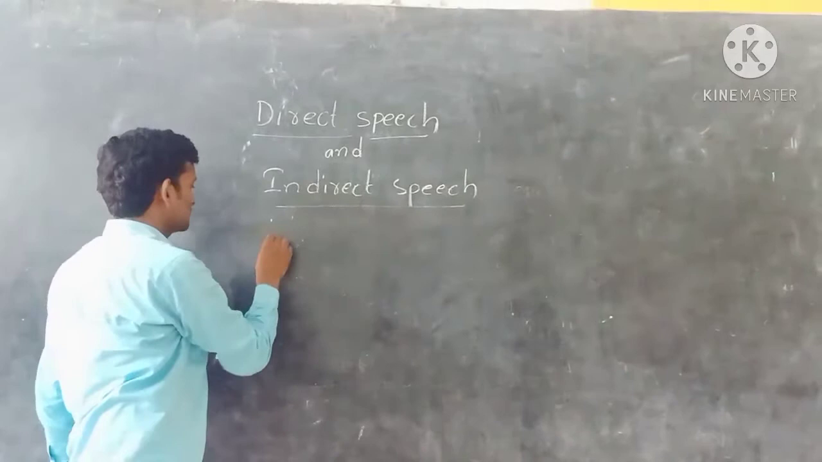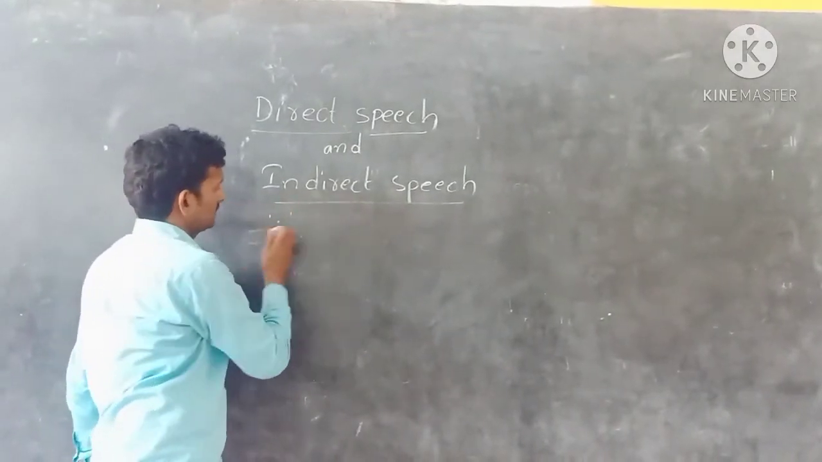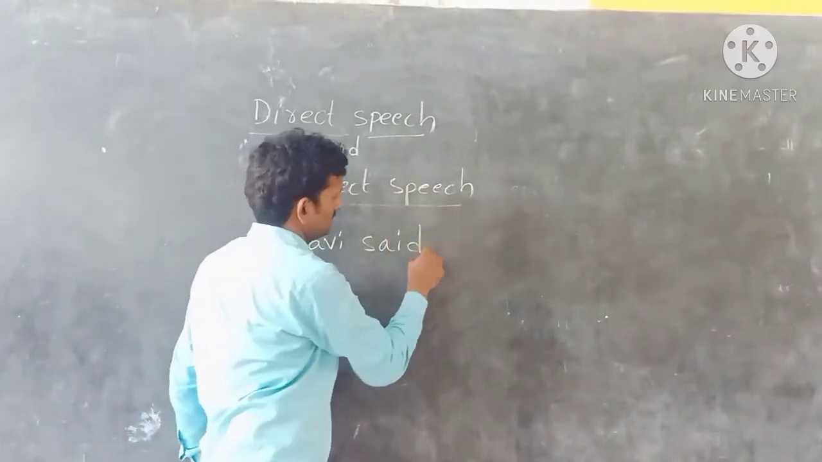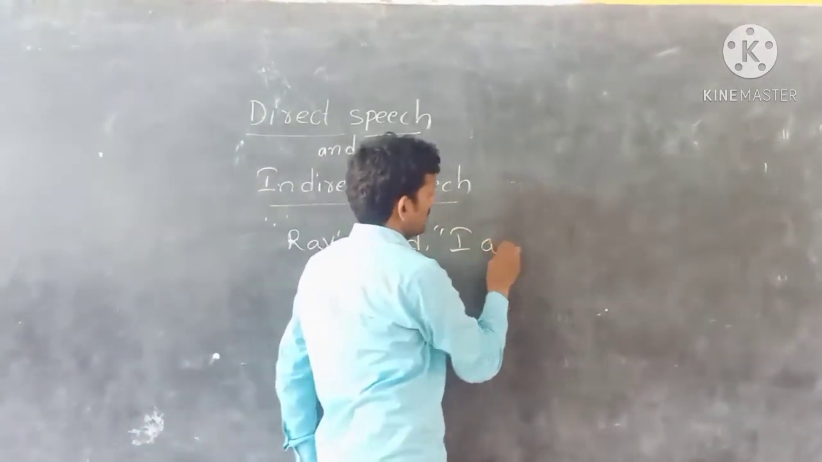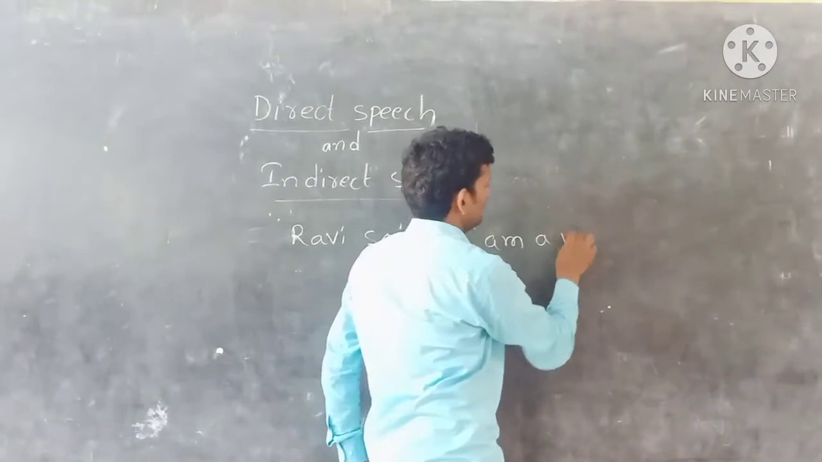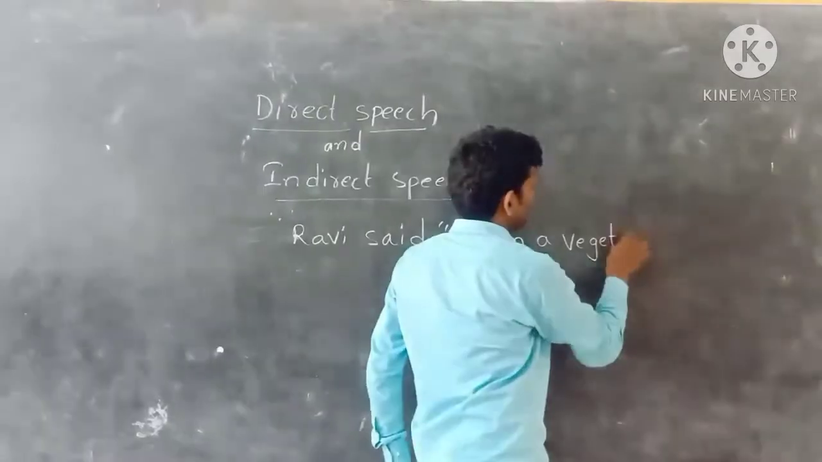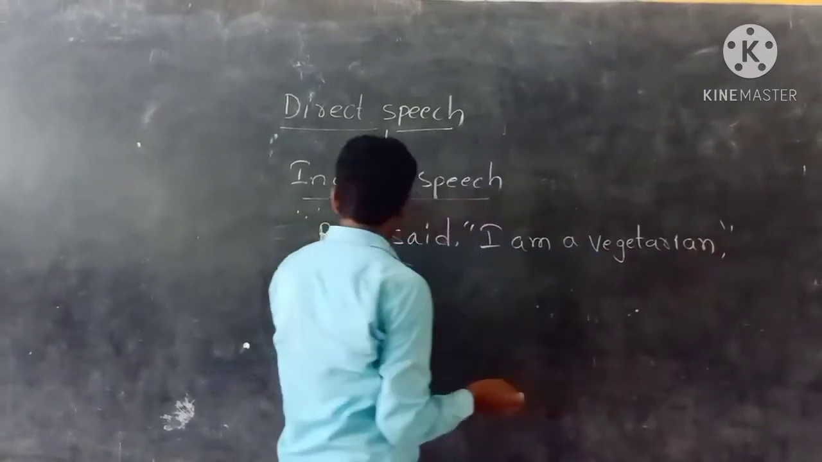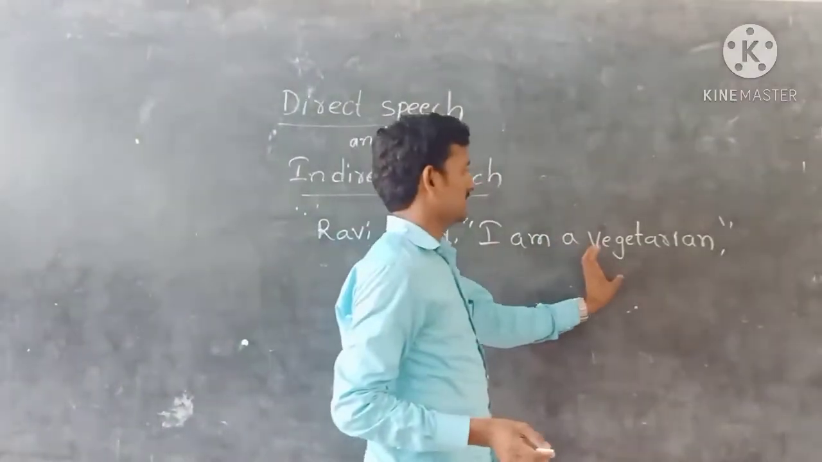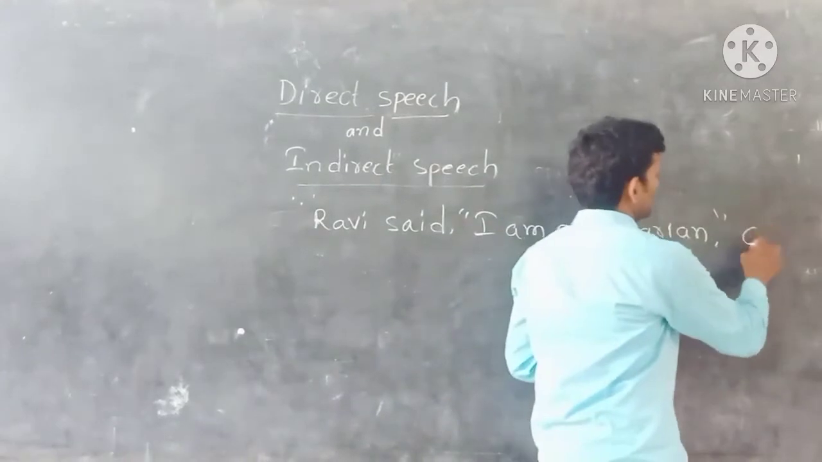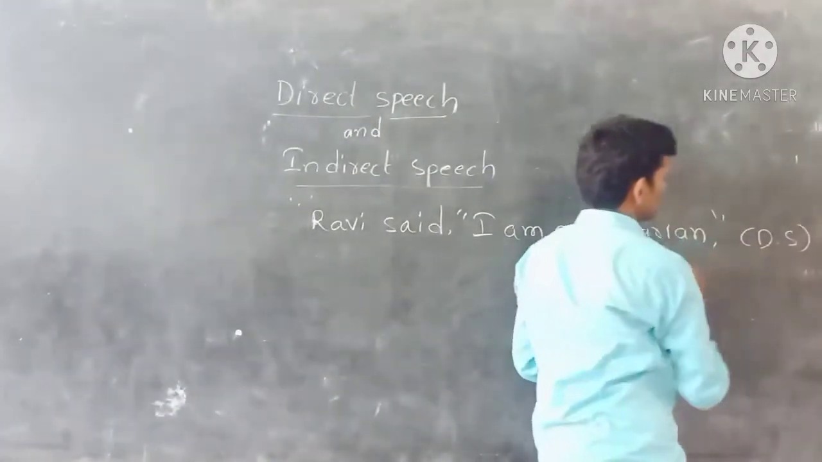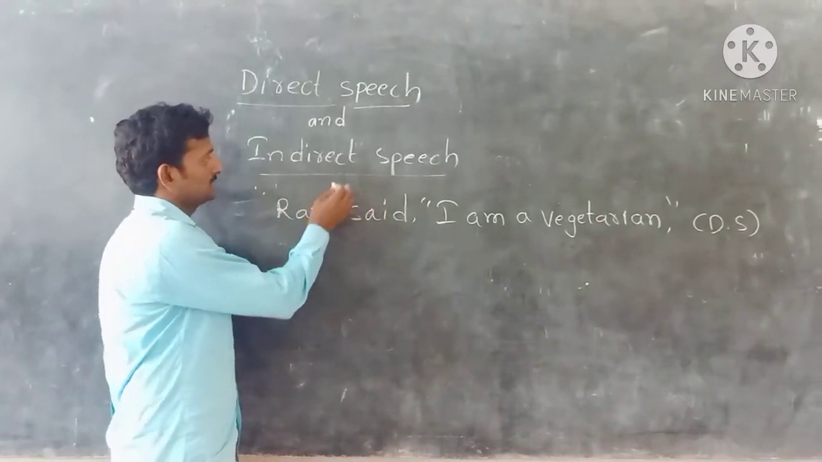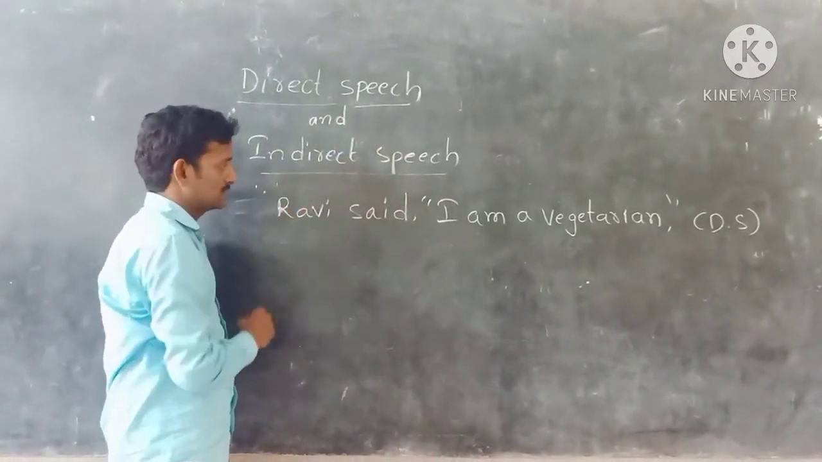The first example is Ravi said, "I am a vegetarian." So it is direct speech, short form DS. Now we have to know how we change direct speech into indirect speech.